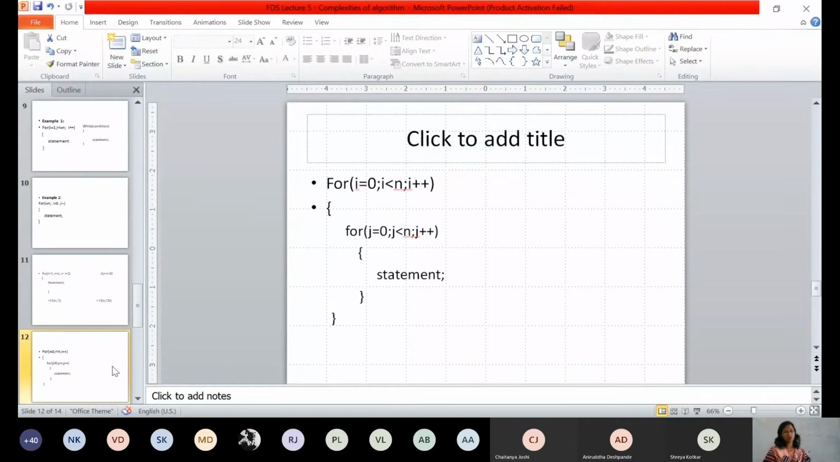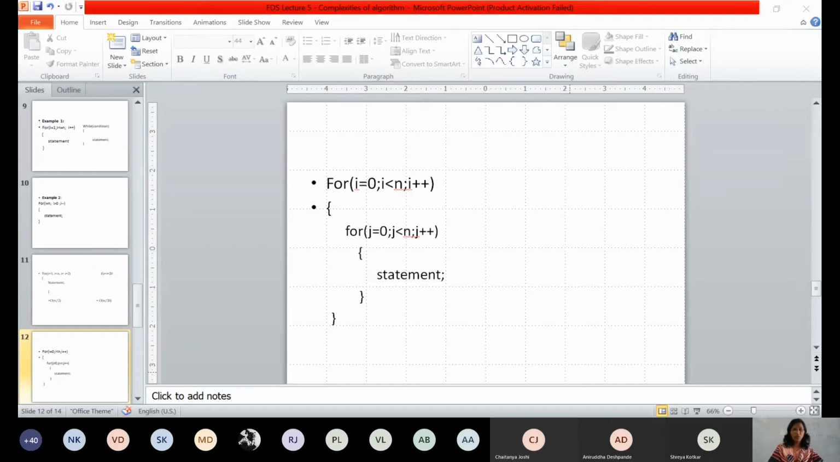Now, what is there in the code? Next, there are two for loops. For I equal to 0, I less than n, I plus plus. And there is one nested for loop. For j equal to 0, j less than n, j plus plus. And then there is some statement inside. Okay. So how will you calculate the complexity of this particular code?